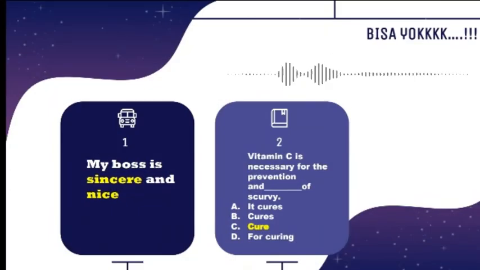Okay, let's go to the first question. My boss is sincere and nice. Since the word sincere is an adjective, the word after the conjunction should also be an adjective. Therefore, they have the same position. So, the sentence is correct. The sentence has parallel structure.